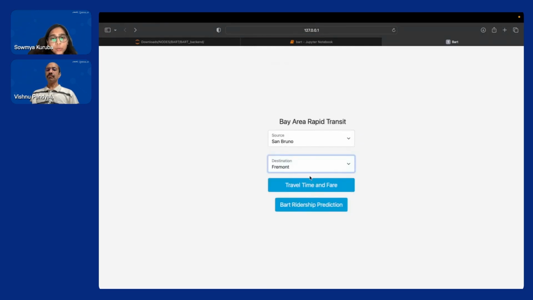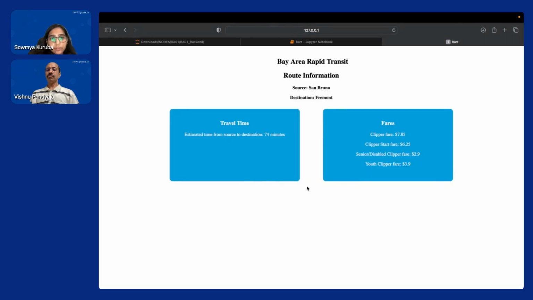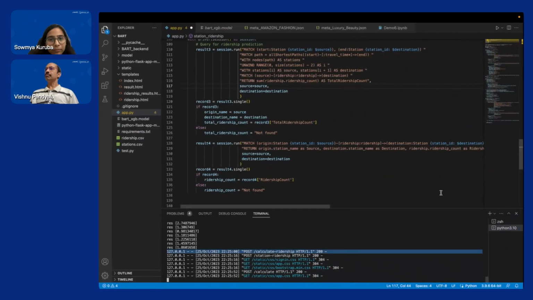So when we select the source and destination station and click on travel time, we can see that the estimated time to travel from San Bruno to Fremont is 74 minutes. And these are the prices with respect to the ridership categories. So this comprehensive approach enhances the commuting experience for users and makes traveling plans for BART more convenient. I hope you enjoyed this demo. Now let's quickly look at the key takeaways from this project.